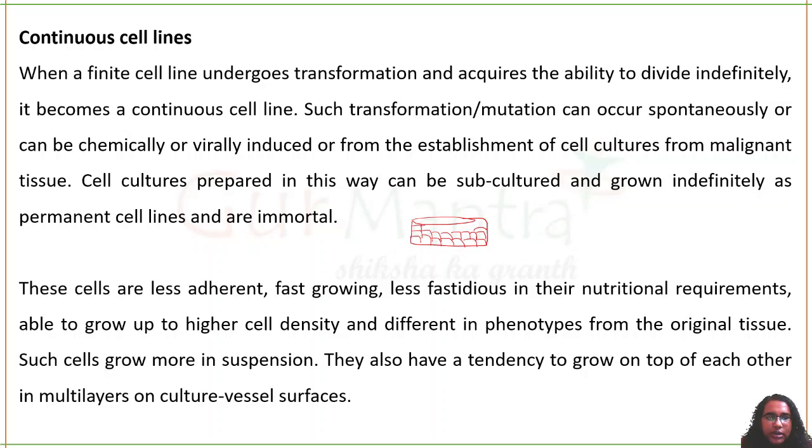They do not understand contact inhibition, which means when two cells are in contact, they signal with each other, saying that okay, there are not enough space, also the nutrition is less, let's stop dividing for a while. This is what is called as contact inhibition. This property is not present in any of the cancer cell. So does continuous cell lines have this property? They do not undergo contact inhibition.